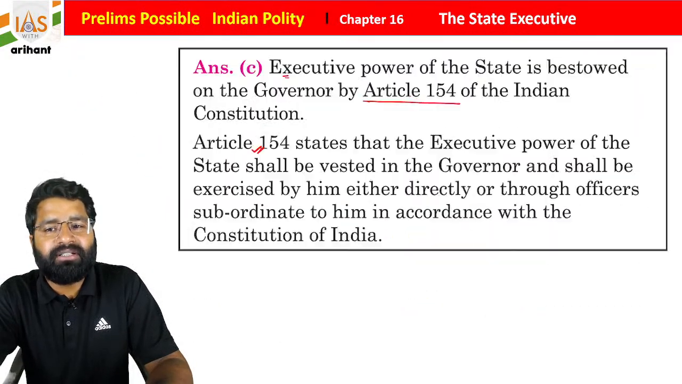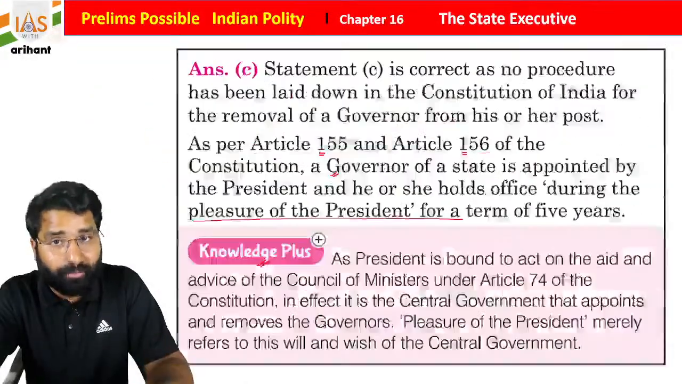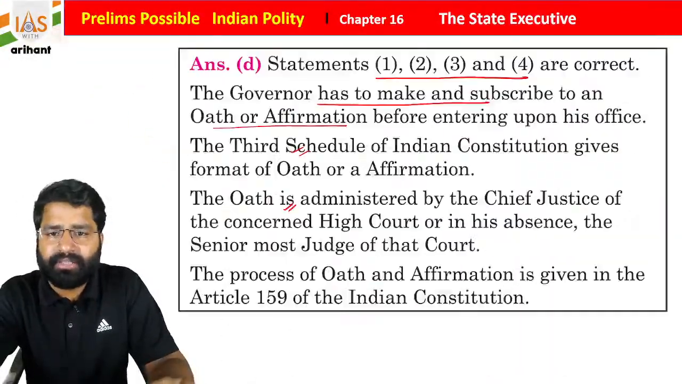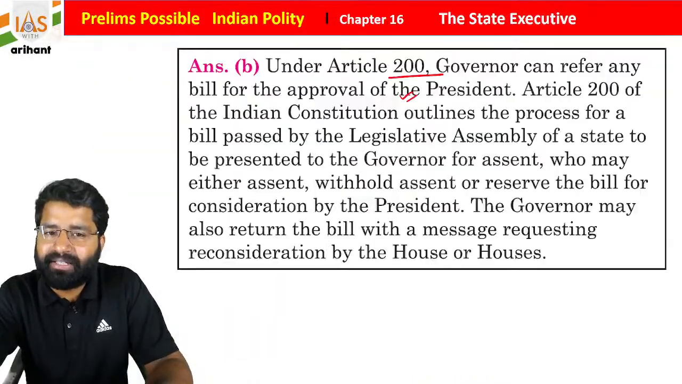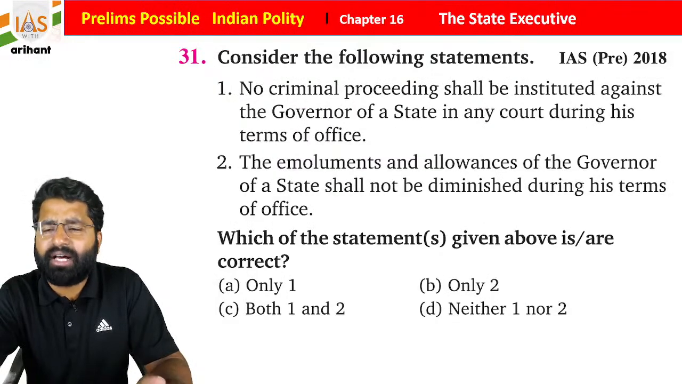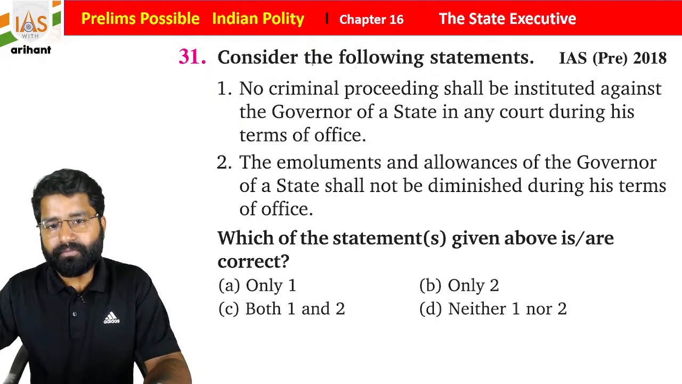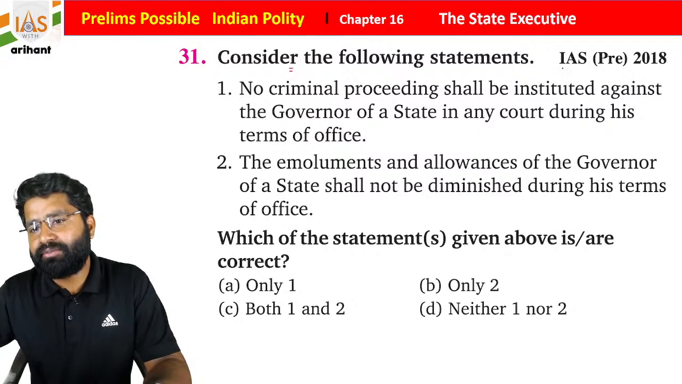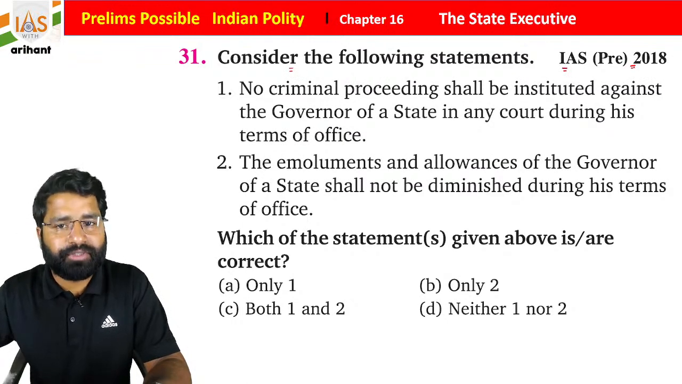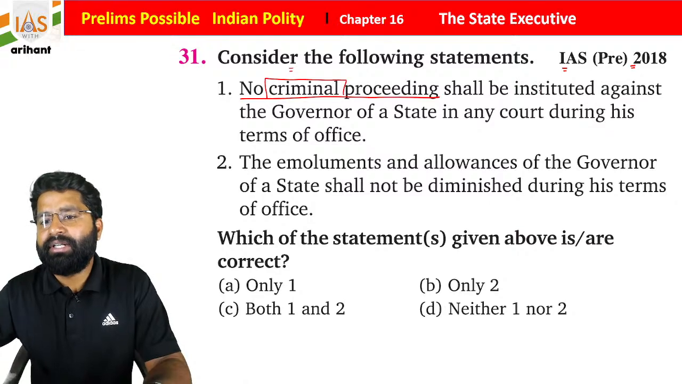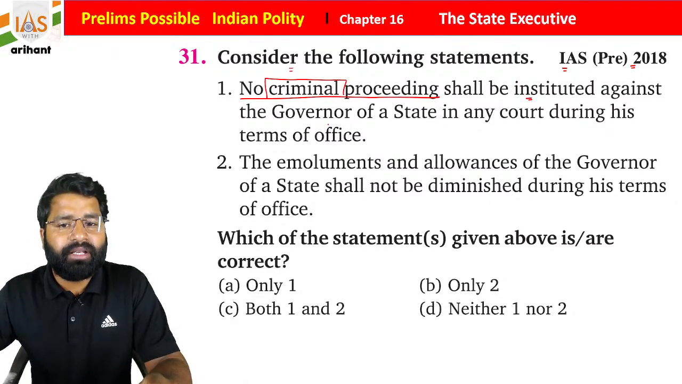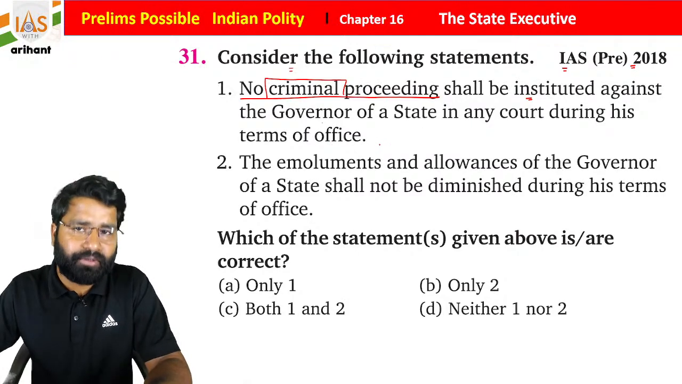So approximately 30 questions we already completed from this topic. So just take the last class, and we are moving further from the 31st question. Read it very carefully and see, students, the questions are very easy. Now consider the following statement. This was in UPSC 2018. No criminal proceeding shall be instituted against the governor of a state in any court during his term of office.